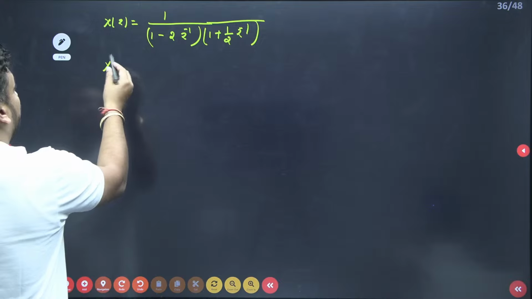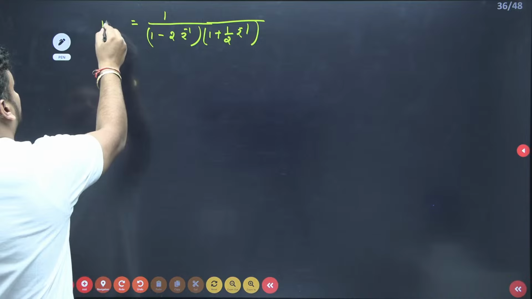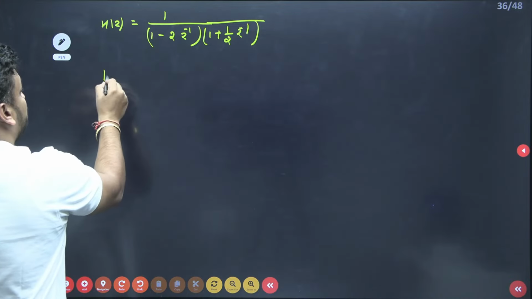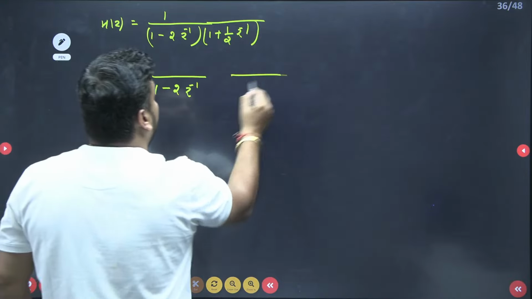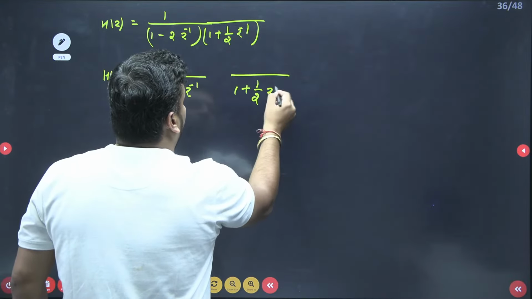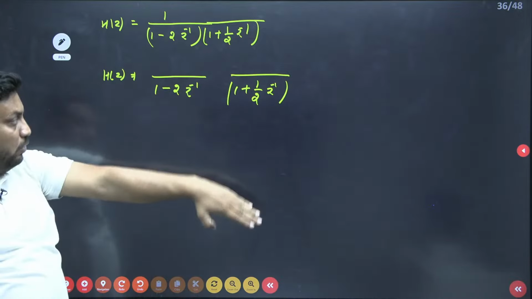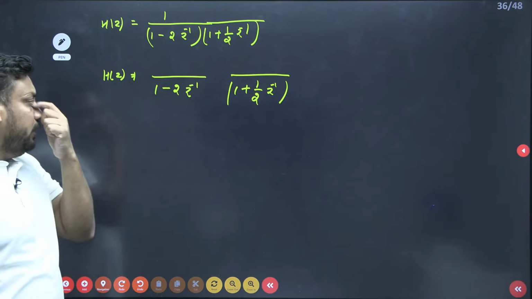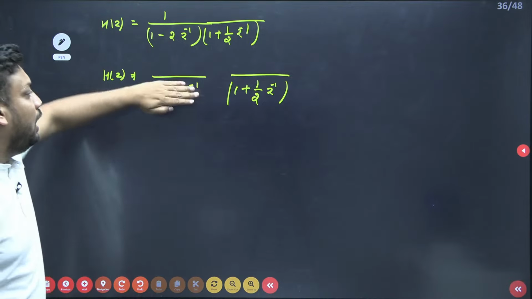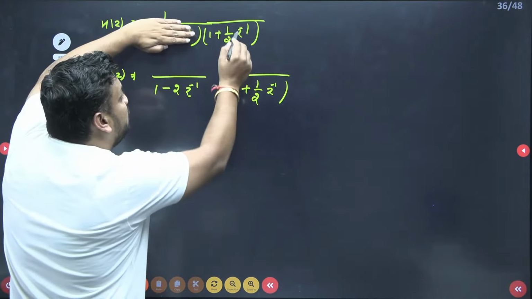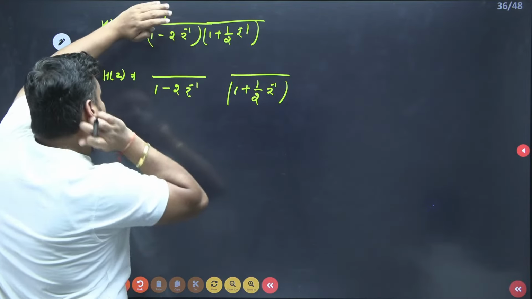So first of all, H of z is given, asking for h of n. First of all, you have to take partial fraction, guys. Partial fraction directly in z inverse, and I know you all are comfortable in this. So 1 minus 2 z inverse equal to 0, so z inverse value will be half. You need to hide this and put half in place of z inverse.